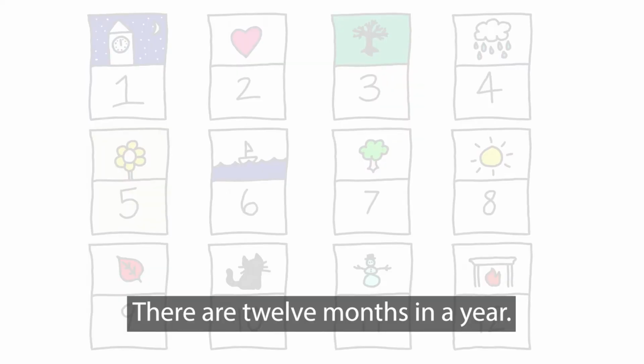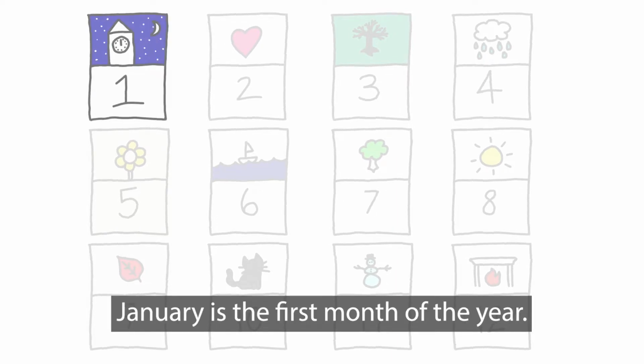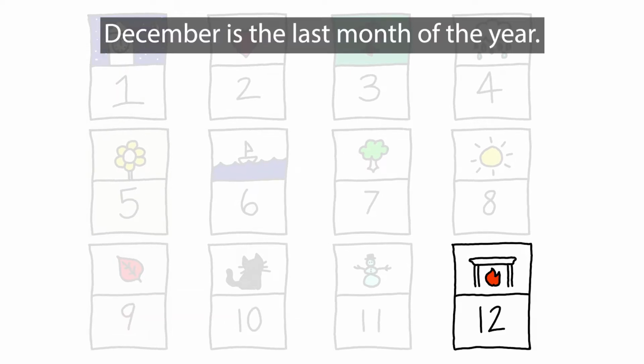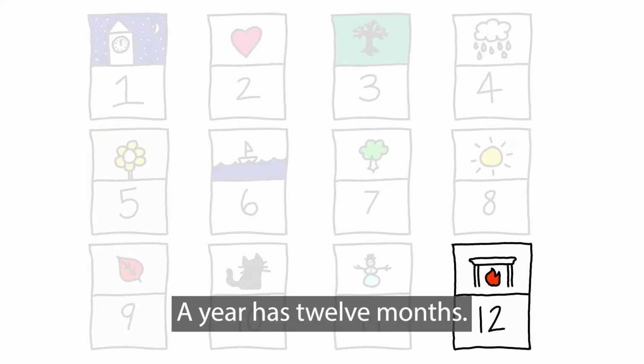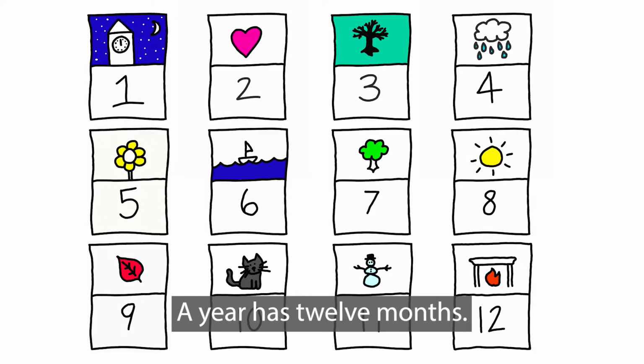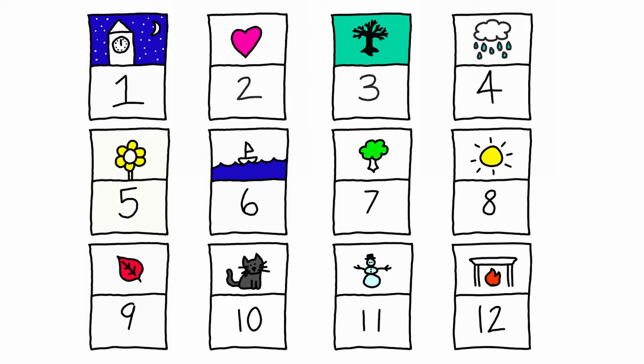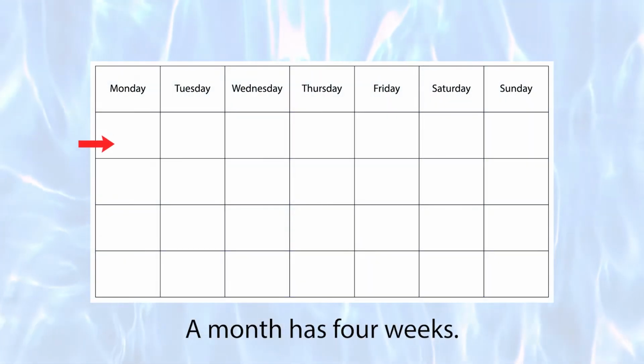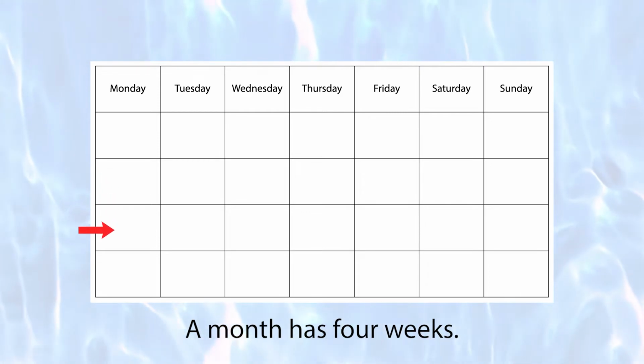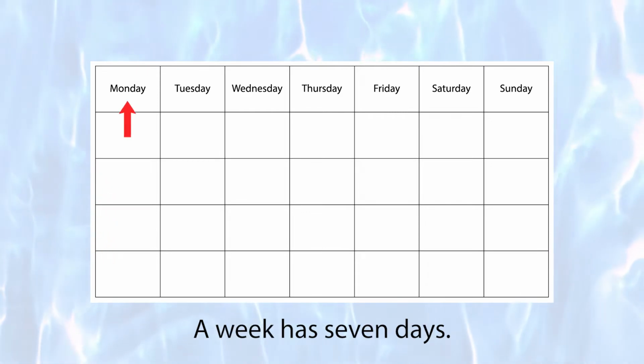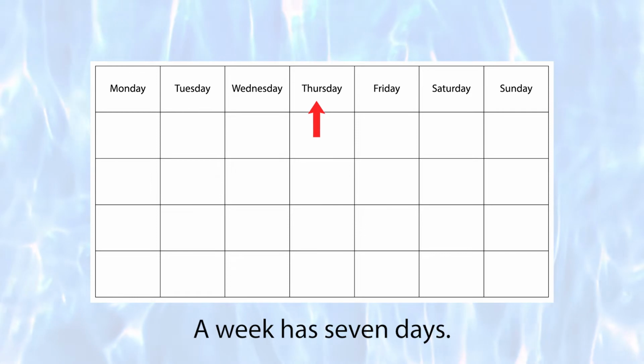There are 12 months in a year. January is the first month of the year. December is the last month of the year. A year has 12 months. A month has 4 weeks. A week has 7 days.